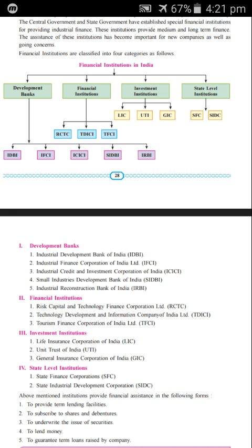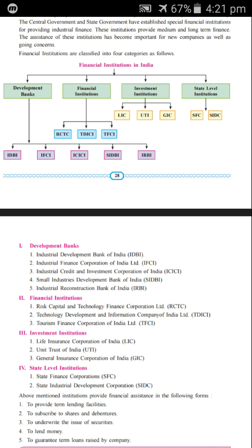They do term lending, investment in securities, and other activities that are necessary and essential for the growth and development of that particular industry. They even promote saving and investment habits among the people.